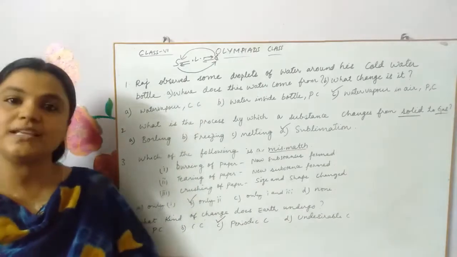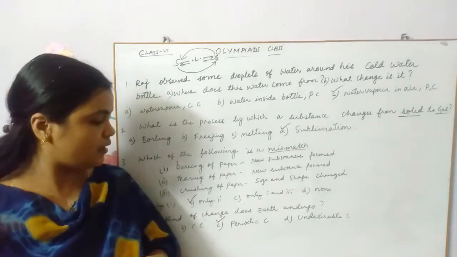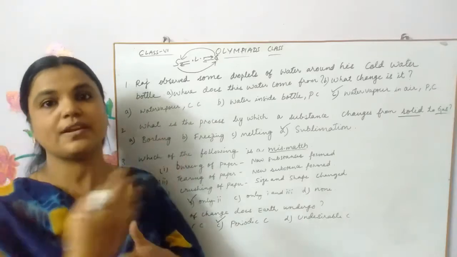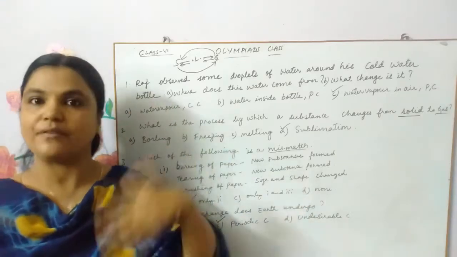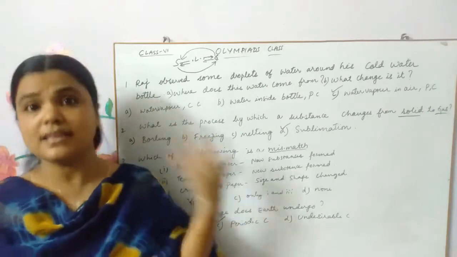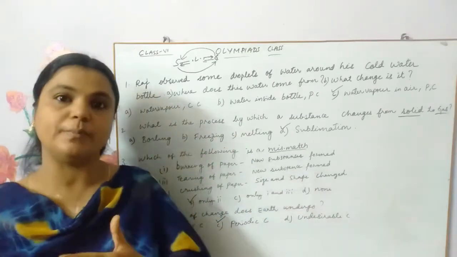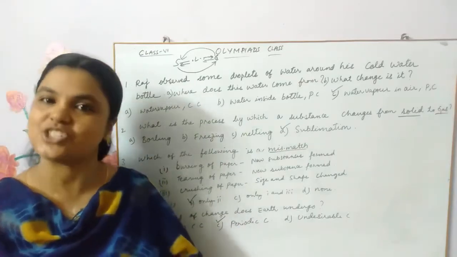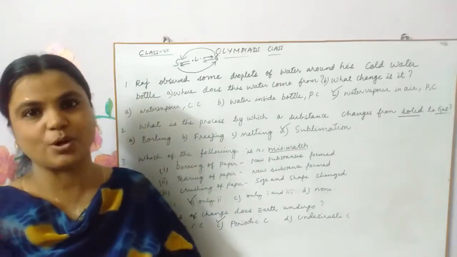So it is a periodic change because everything happens after regular intervals. It follows a regular pattern. Day comes after night, night comes after day. Seasons follow a particular pattern as well. So it is a periodic change. Let's see some more questions.